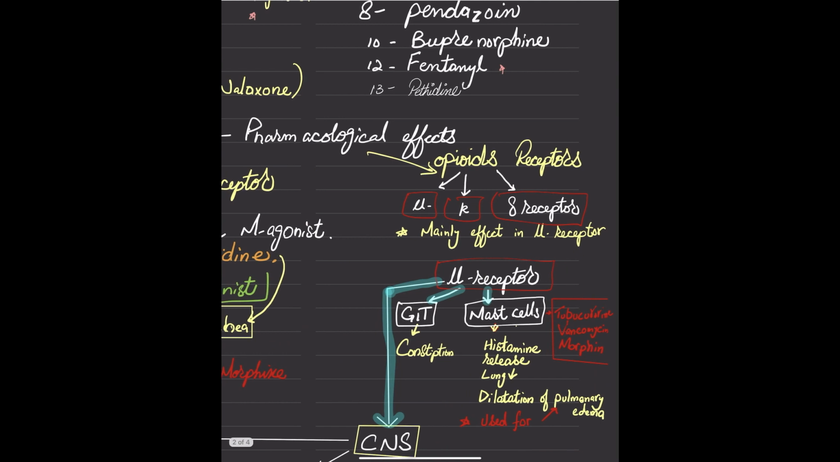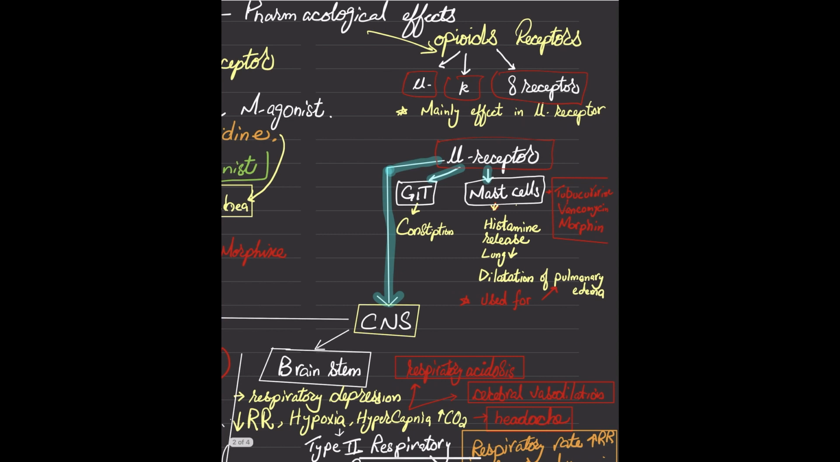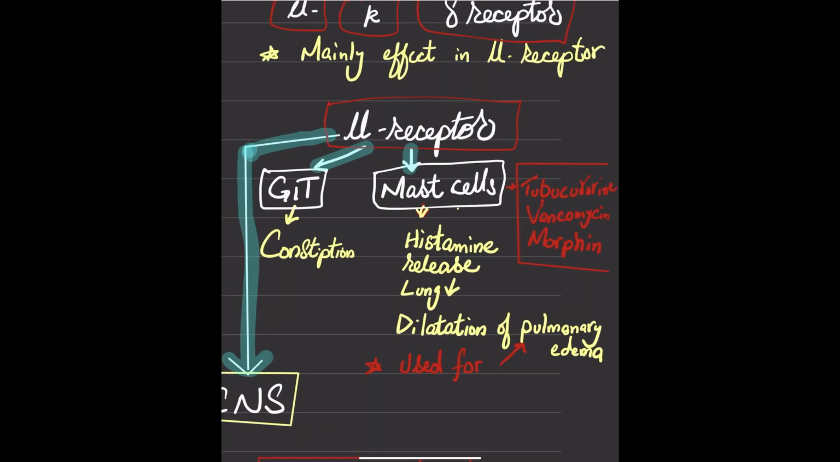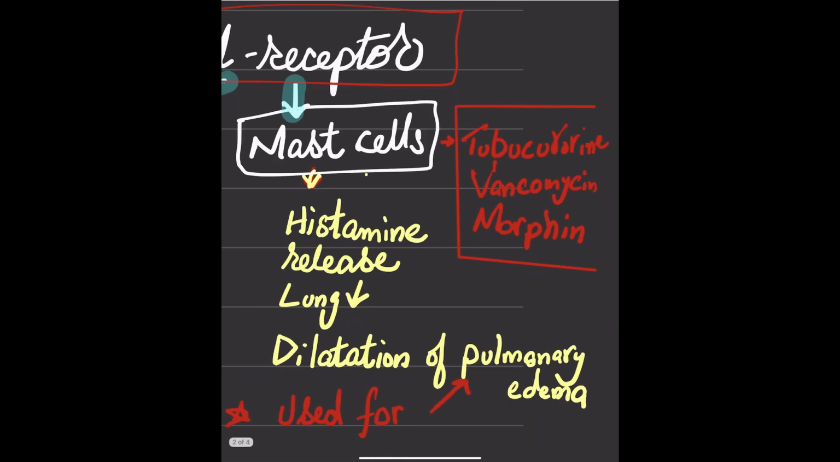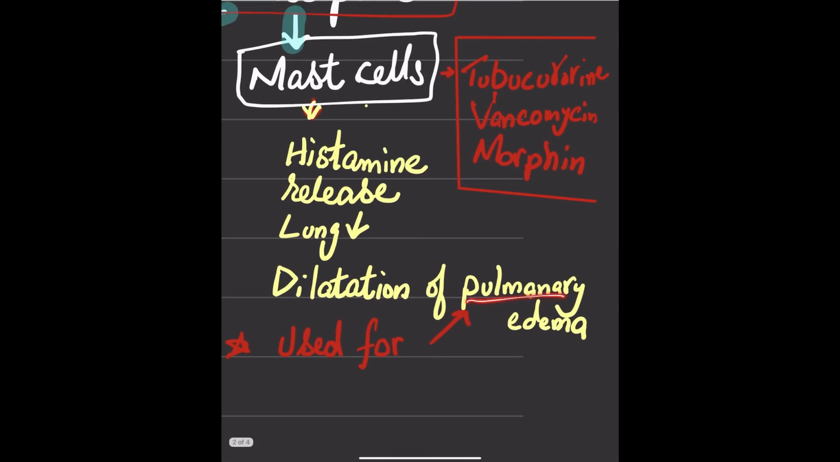And another point, opioid receptors. There are three kinds of receptors: the mu receptor, kappa receptor, and delta receptor. Most of the opioid drugs affect the mu receptor. So let's discuss it. Mu receptors in the GIT can lead to constipation. When it affects the mast cells, it can decrease histamine release in the lungs. And that's why we can use these drugs, morphine, and others, to decrease pulmonary edema.